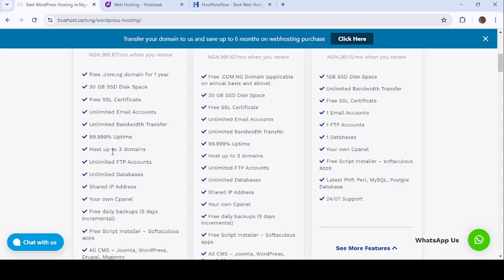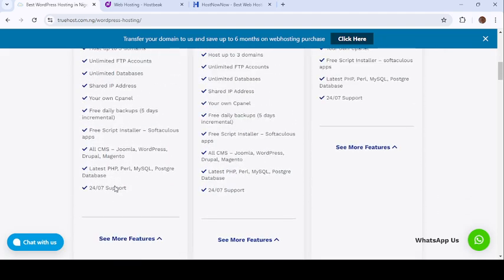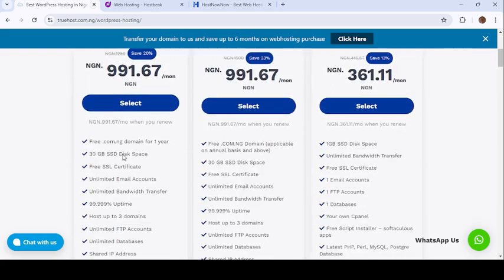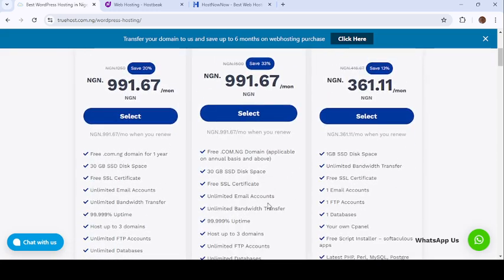Database is where you store your data, for example when people want to log in to your website, where their login details are added. That's what they call data. There are many things. You see some websites ask you to fill certain forms. Those databases can be SQL, stuff like that. Unlimited database. So you have your own cPanel, shared IP address. These are the benefits of this package.